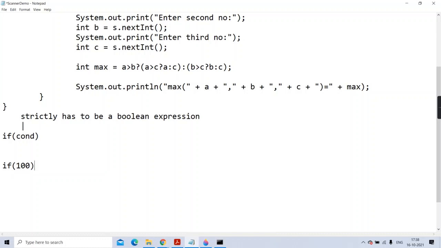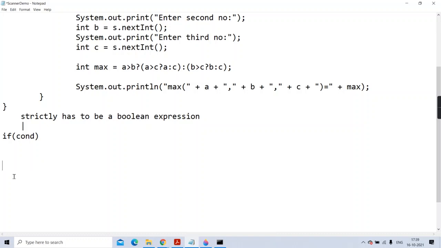Java doesn't allow that. Java is a strict type checking language. We have studied it in the features also. In the past when we took features of Java, Java is robust and secure. If you remember, I have told you Java does strict type checking, strict compile time checking, runtime checking. Here if you write if 100 in Java, it will give an error. Getting? It will say incompatible types: found integer, required Boolean. Strictly you need to have a Boolean. You are understanding? Okay? So you got it.